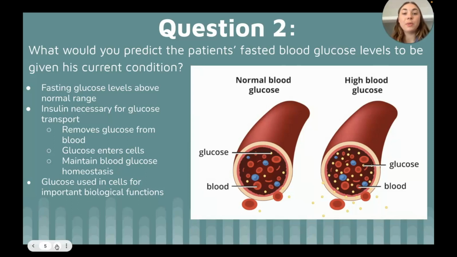Removal of glucose from the bloodstream into the cells allows for these processes to occur while returning the blood glucose levels back to homeostasis. However, as the patient has low serum insulin levels, his body will not be able to trigger the cascade of events since there will be no insulin to bind to the cells, allowing the body to utilize glucose in the blood for necessary biological functions.